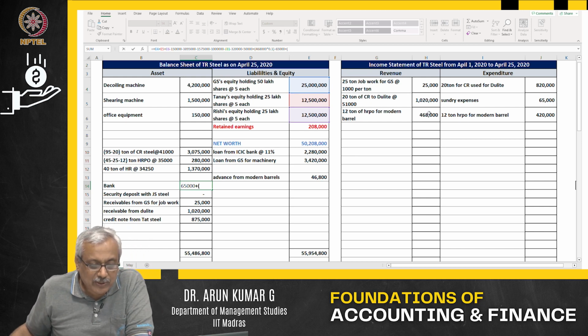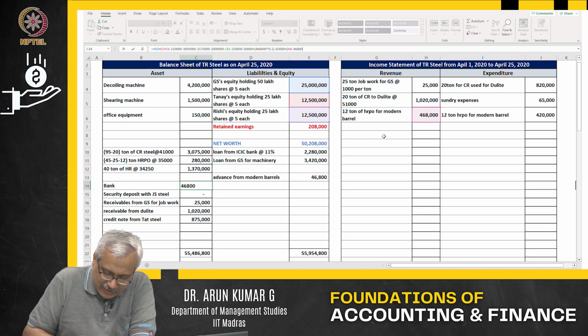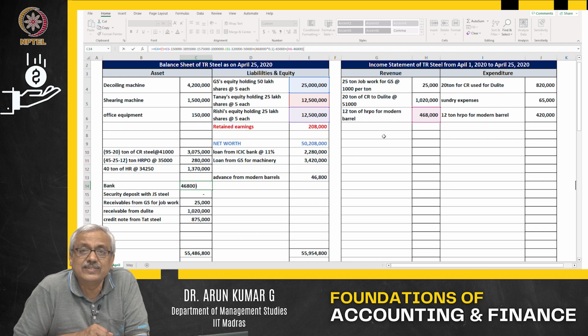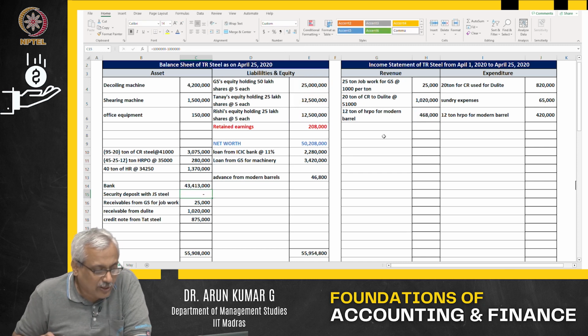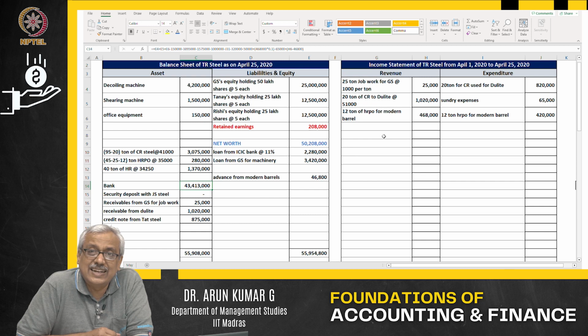The value that you will receive is this 4,68,000 minus the advance that you had received earlier, 46,800. That is what you will receive. Am I right with you? That minus the advance what you have received, that is what you will receive. 4,68,000 is the value of the sale minus the advance that you have received, and that is what I have put out there.